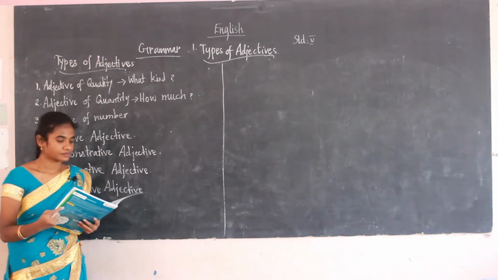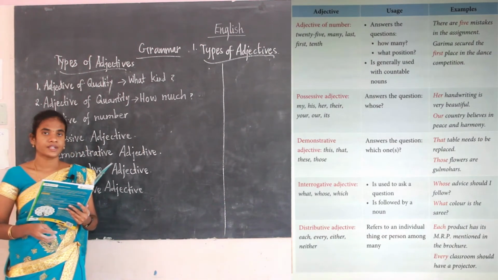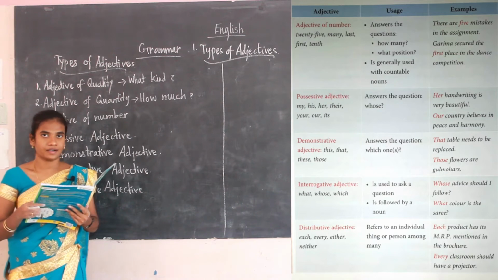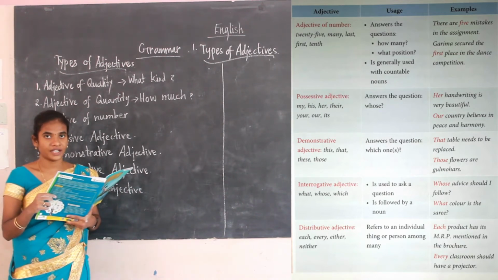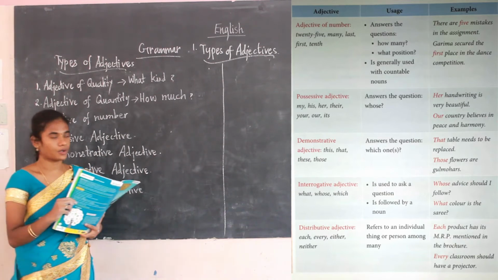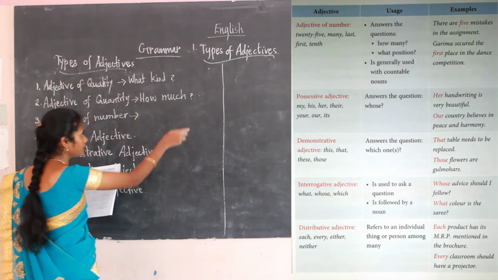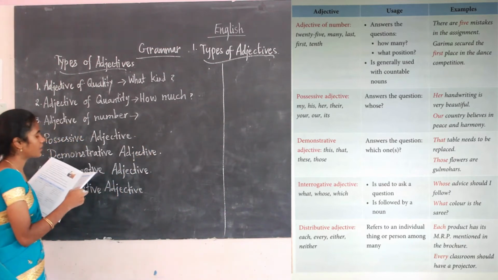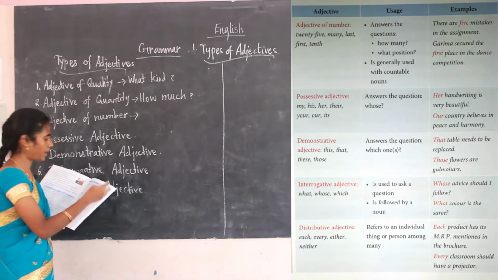Then the third one is adjective of number. It answers the question how many or what position. See this image, which consists of the adjective, usage, and example.